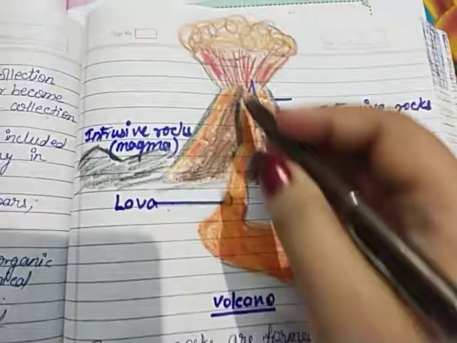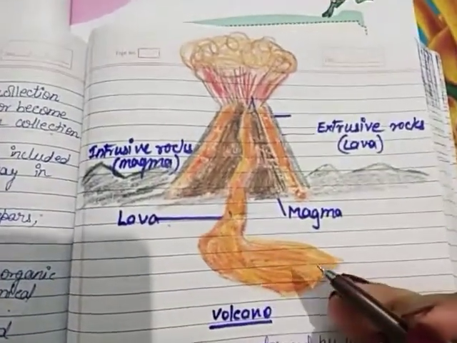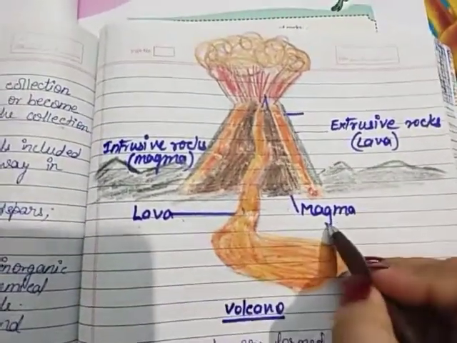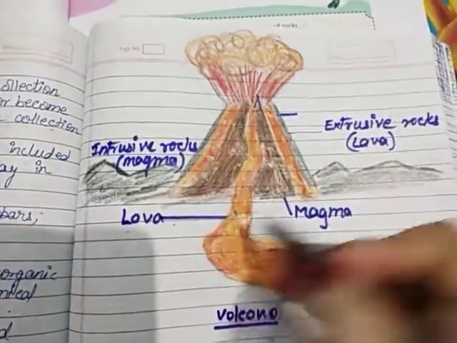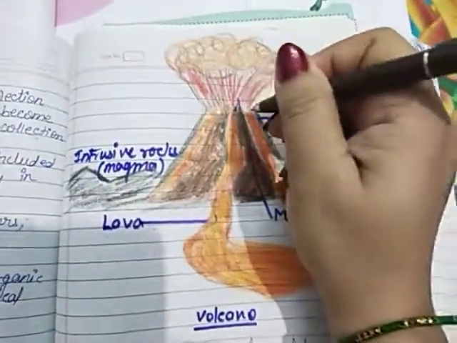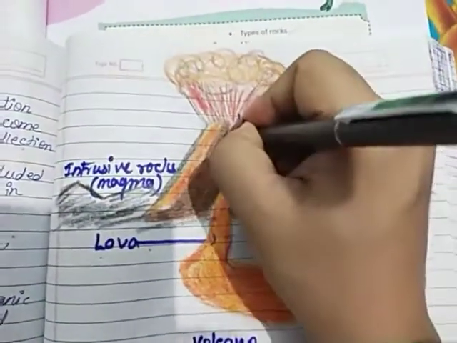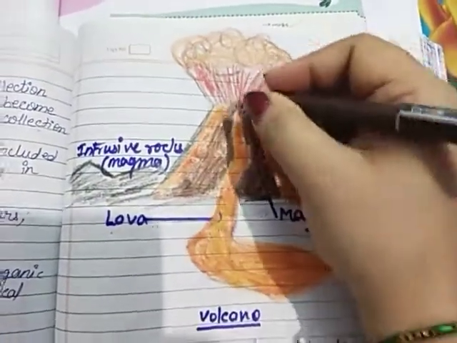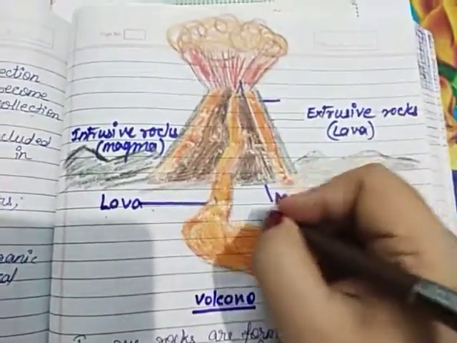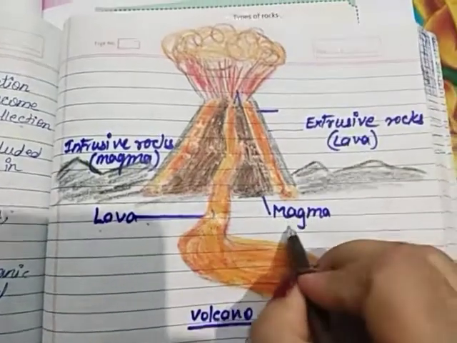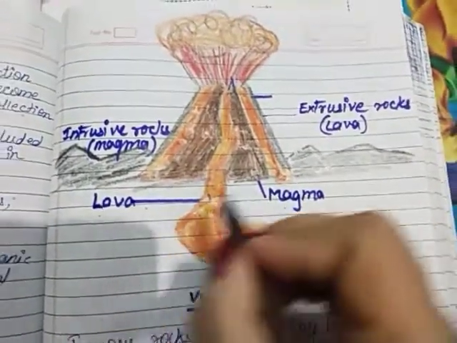If this liquid is present inside the layer of the earth, then it is known as magma. This is the basic difference.